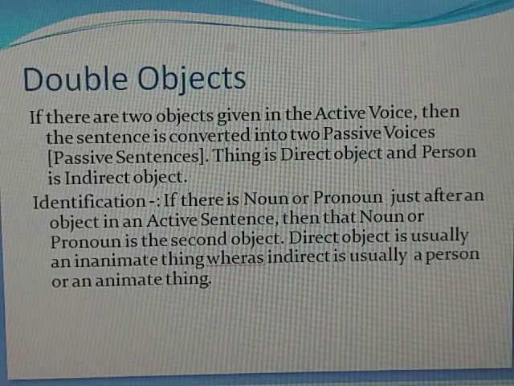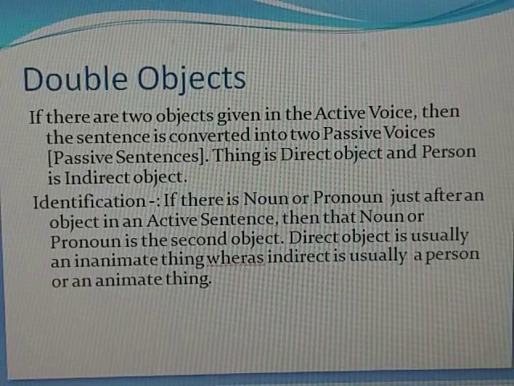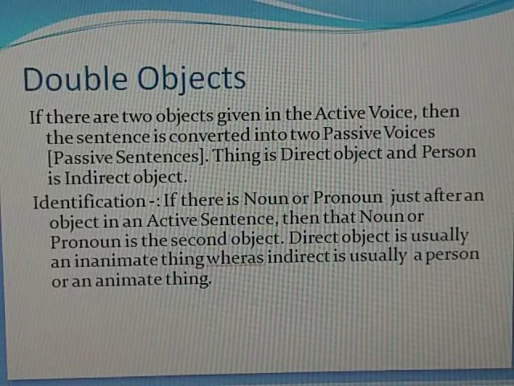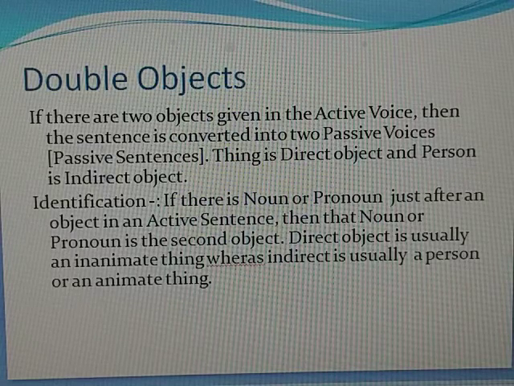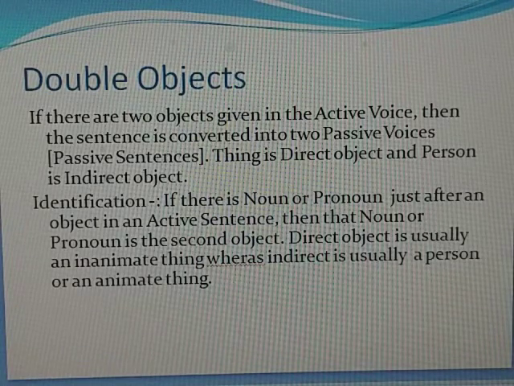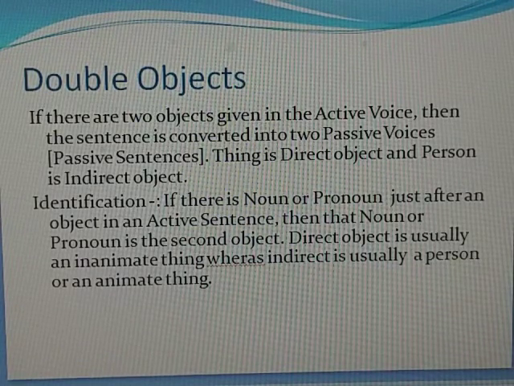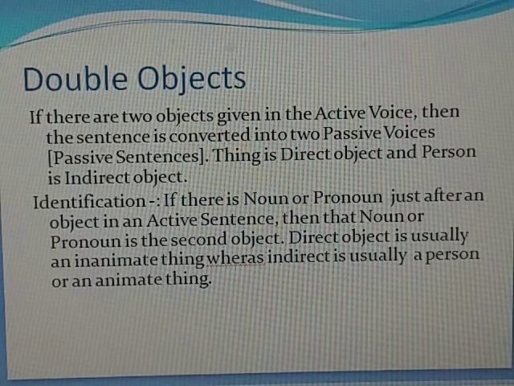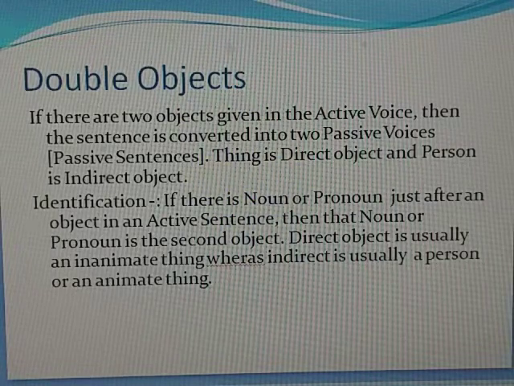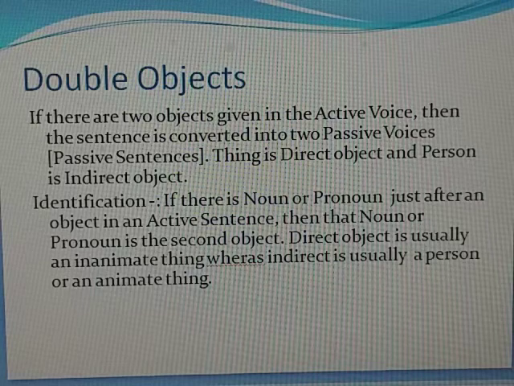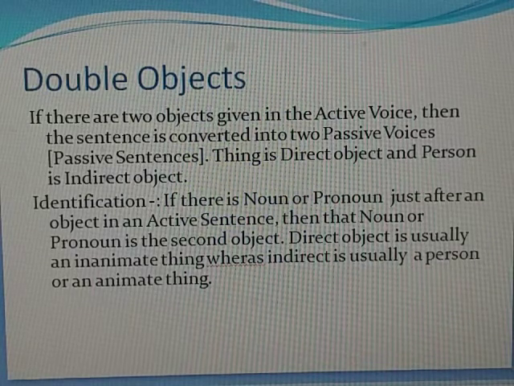There is a way to identify how you can identify objects in an active sentence. If there is a noun or pronoun just after an object in an active sentence, then that noun or pronoun is the second object. The direct object is usually an inanimate thing, whereas the indirect object is usually a person or animate thing. It means the direct object is a non-living thing, and the indirect object is a living thing.